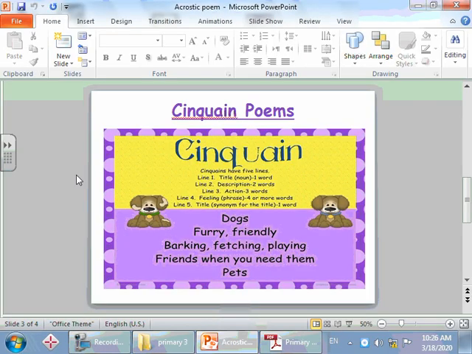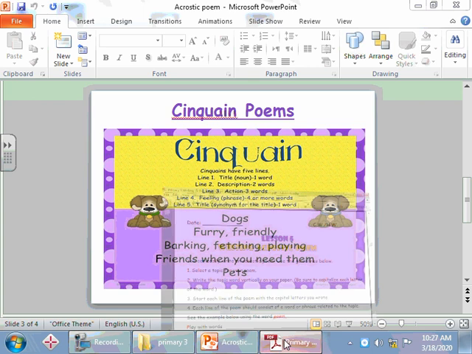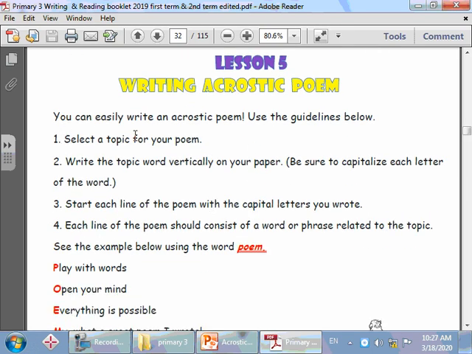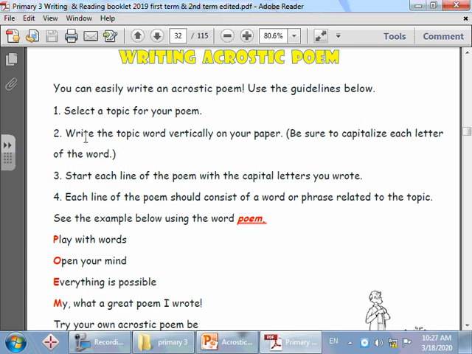So, let's open our booklets to page number 32 and start writing. You can easily write an acrostic poem. Use the guidelines below. First, select a topic for your poem. Then, write the topic word vertically on your paper. Be sure to capitalize each letter.